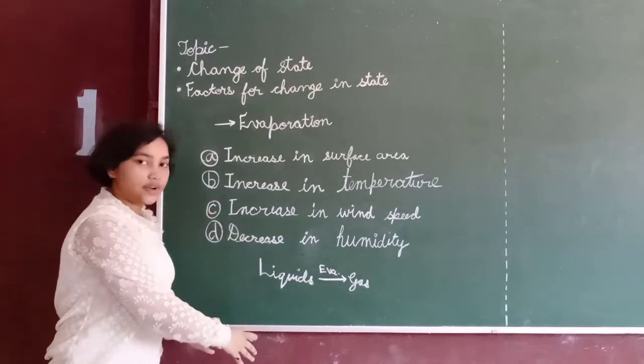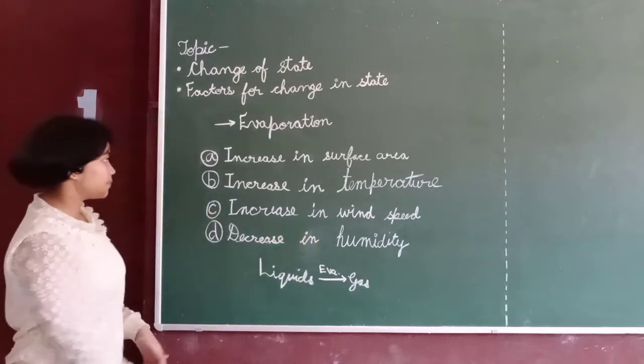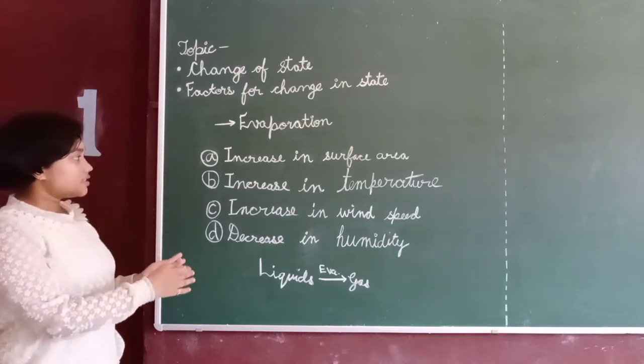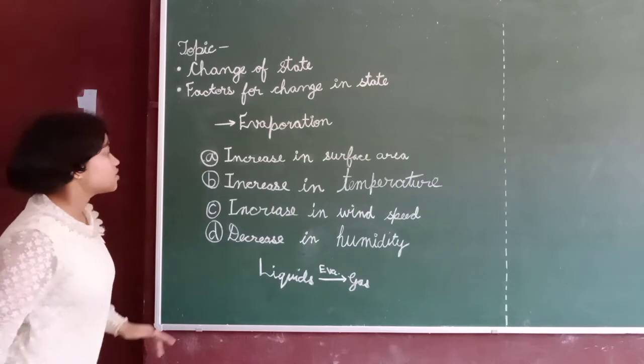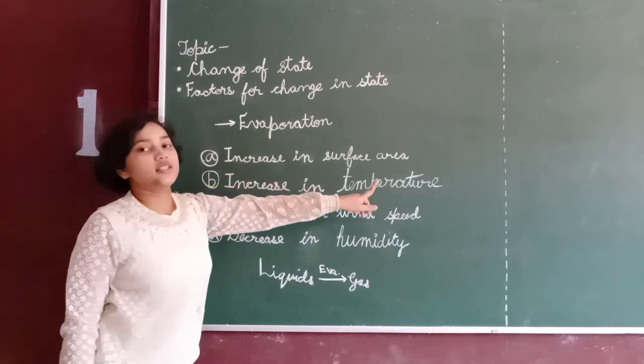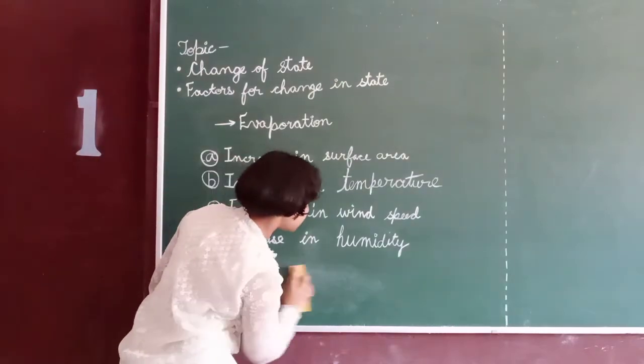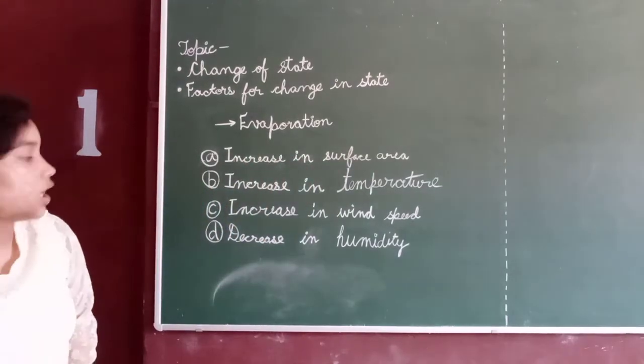Evaporation changes liquid state to gaseous state. So what are these four major factors that affect evaporation? So let's see. Increase in surface area. What does that mean?